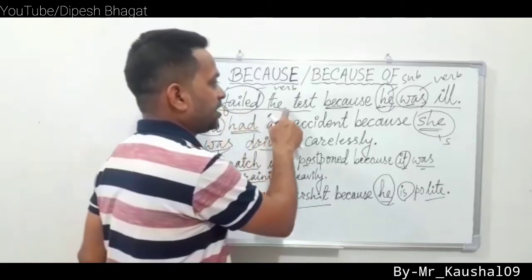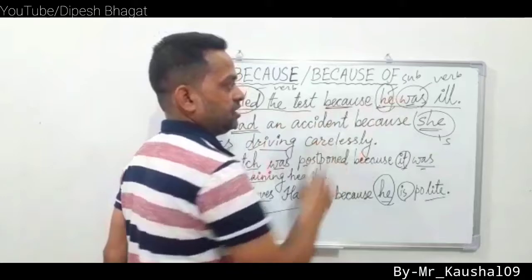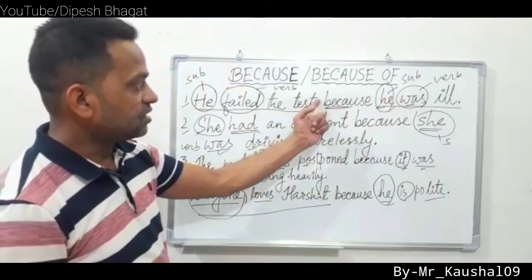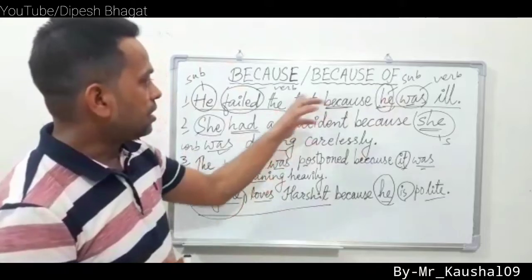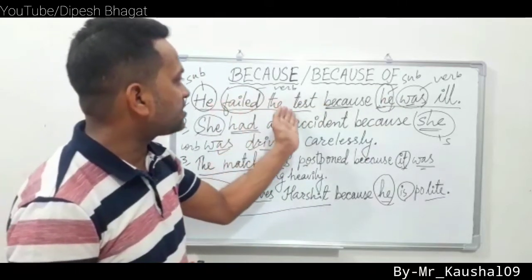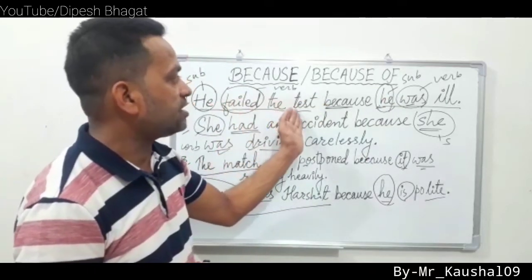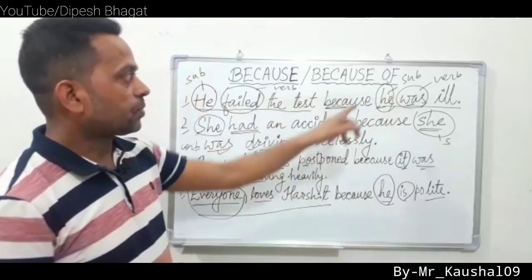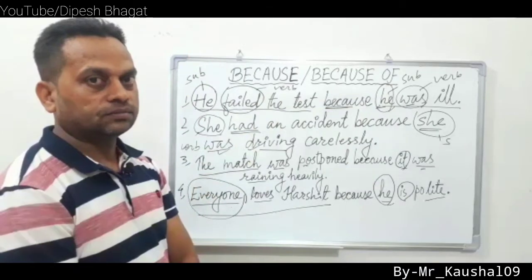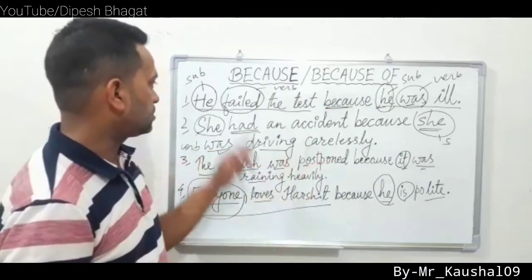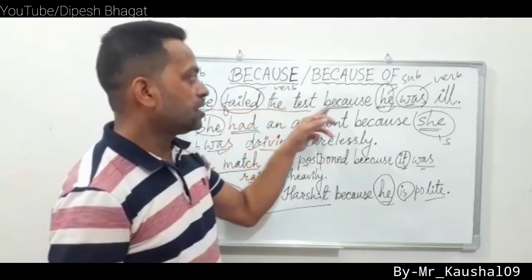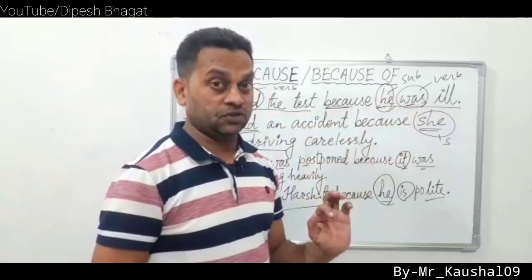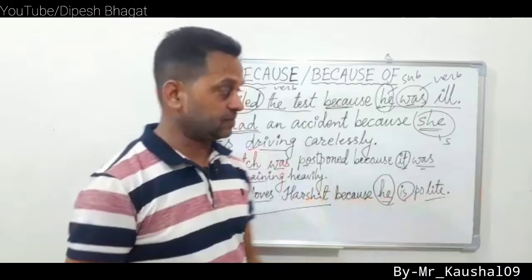He failed the test because he was ill. Now join these two clauses with because of. What do you say? Yes, he failed the test because of his illness. We should say because of his illness.